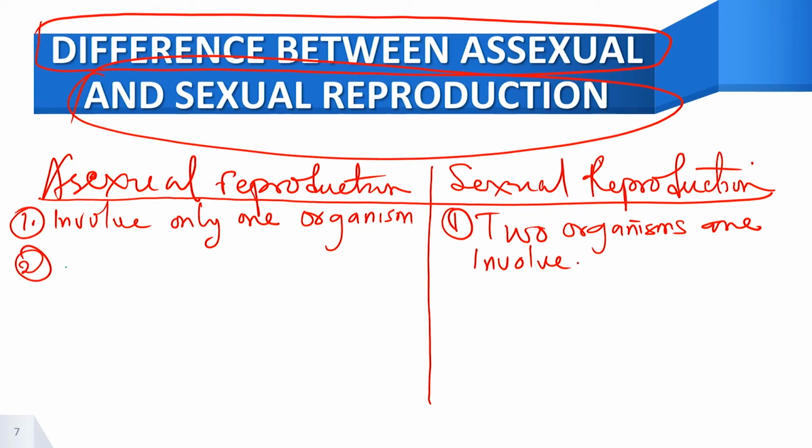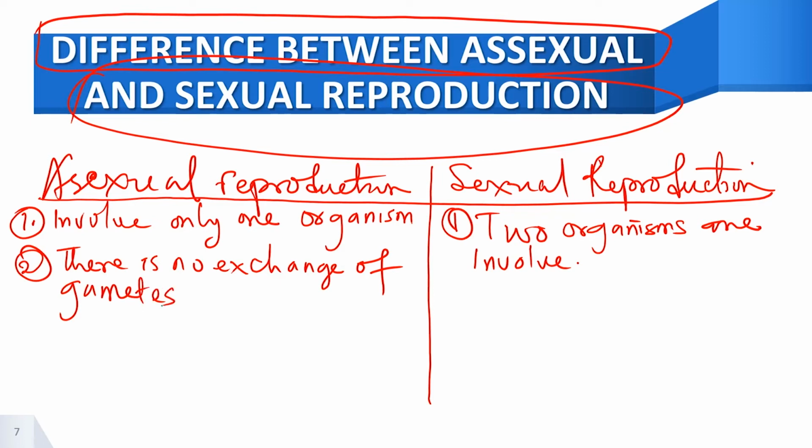In asexual reproduction, there's no exchange of gametes.